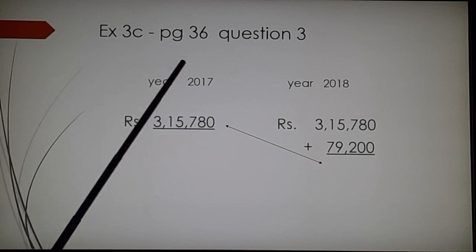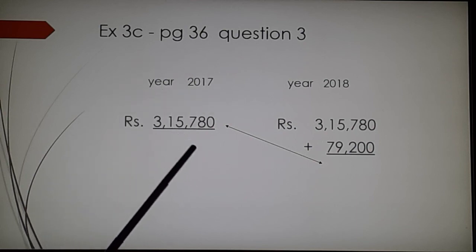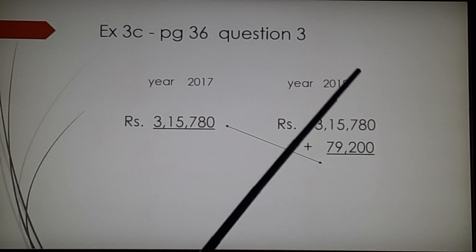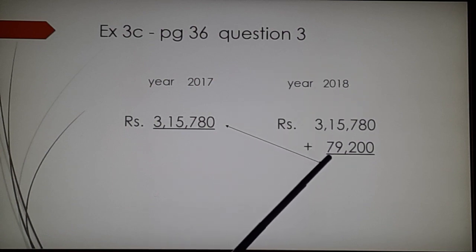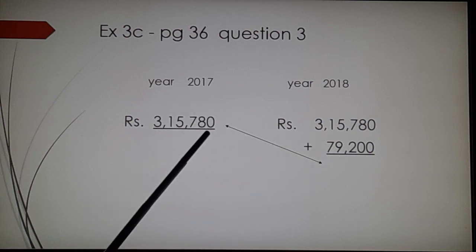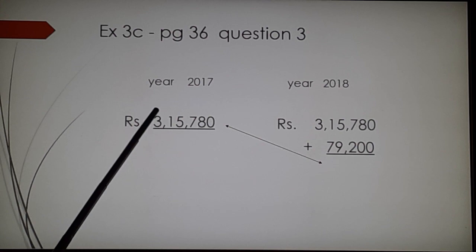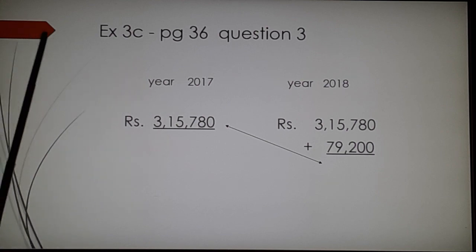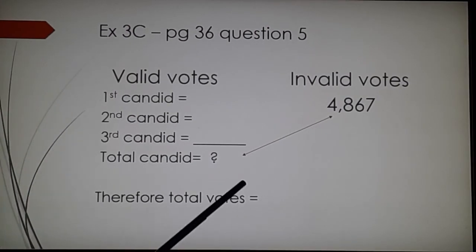Then I took exercise 3C, page 56, question number 3. Income during 2017 was this much. Then in 2018 he got some increment of 79,200. What will be the total income for the 2 years? It means I will add this amount and this amount, and then I will write the ending statement. Okay, children, read the question and do it this way.